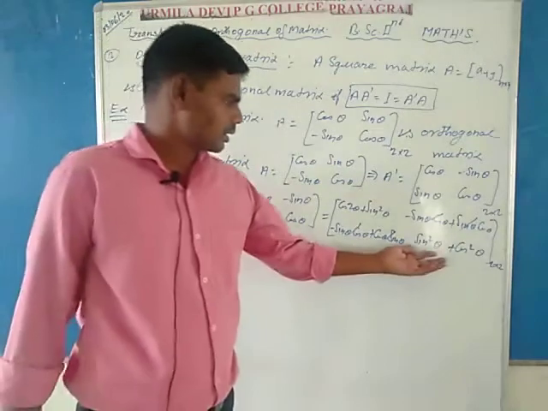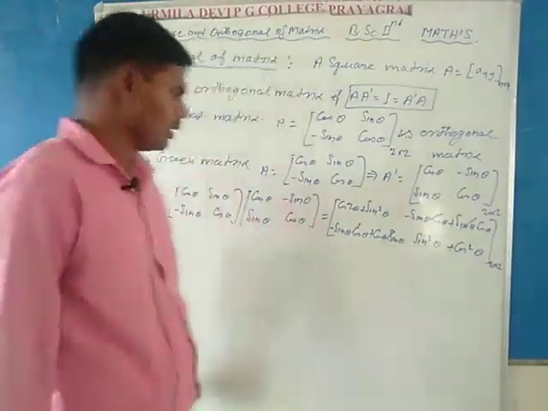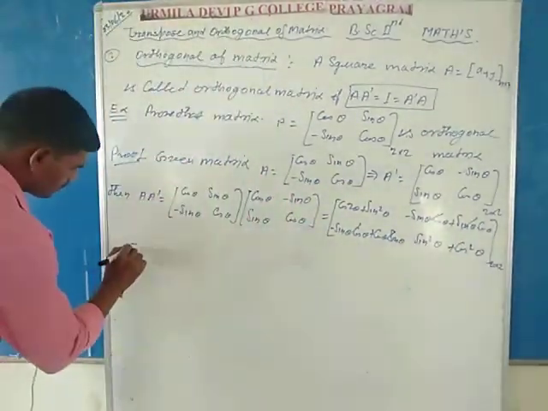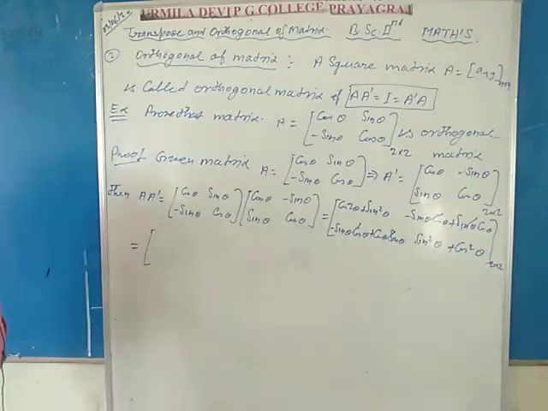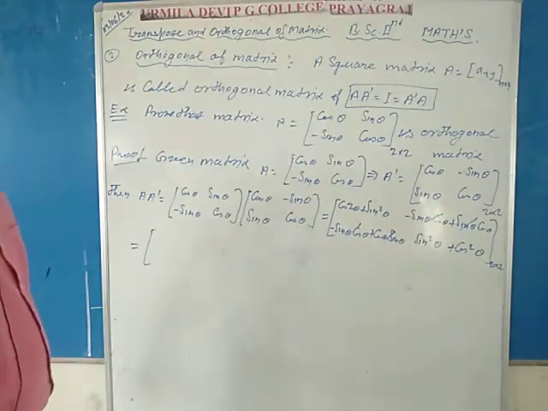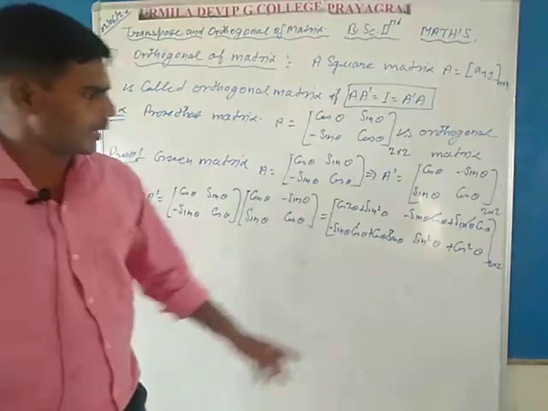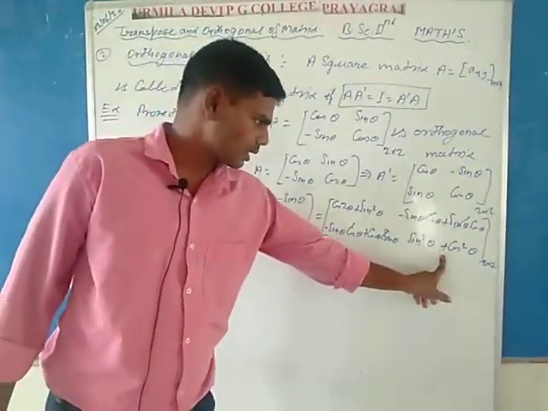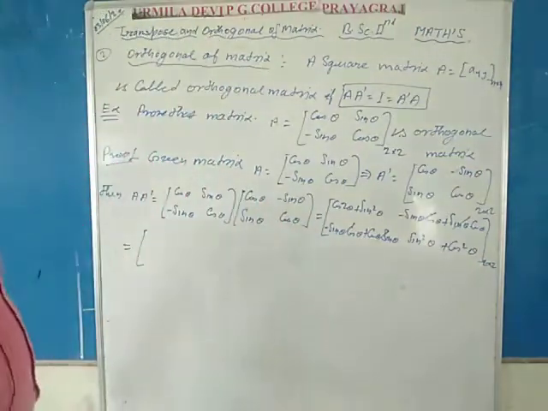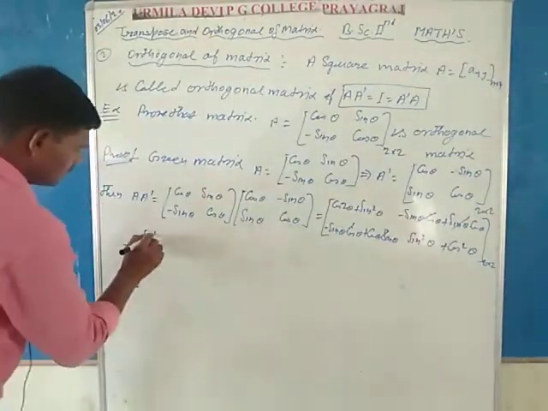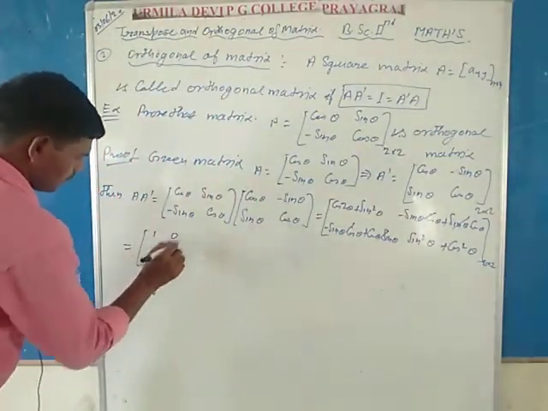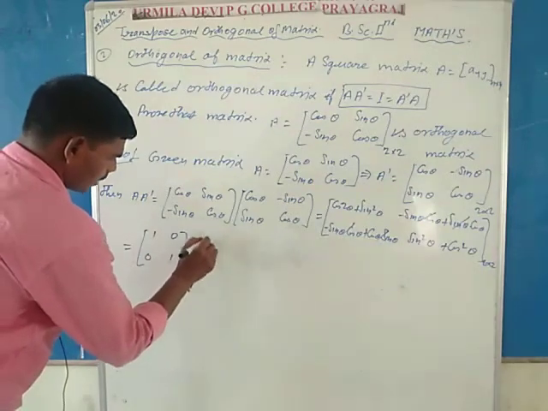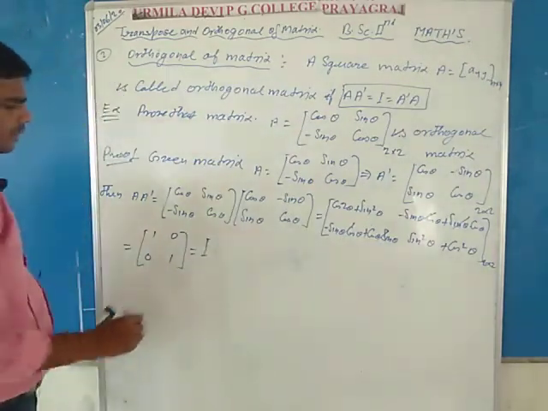At last only sin square theta plus cos square theta remain, and using the trigonometrical formula sin square theta plus cos square theta is equal to 1, so it is equal to 1, 0, 0, 1. This is the identity matrix of 2 by 2 order.